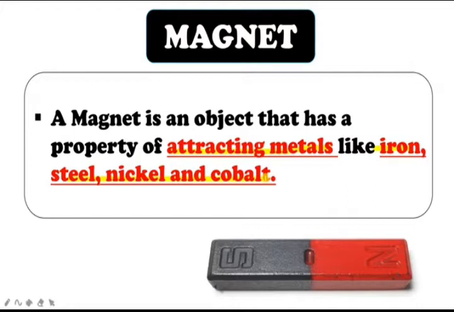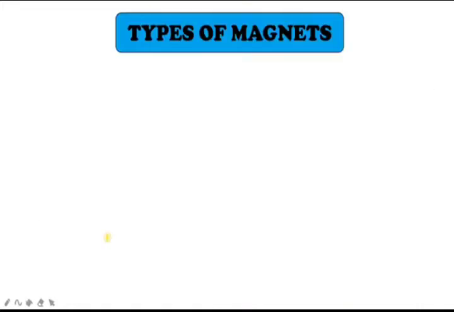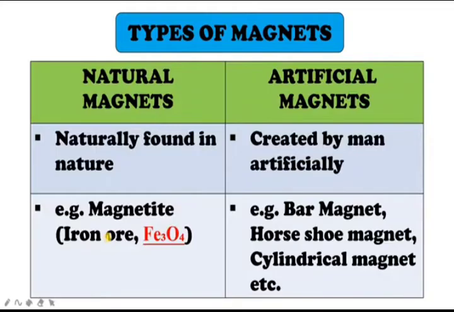Now let's learn about the interesting topic, the types of magnets. What are the types of magnets? You can see the applications of magnets everywhere, right? So now let's study in detail what the types are. The natural magnets are magnetite, iron ore. The ore of iron is the naturally obtained magnet called magnetite. And what are artificial magnets? They are created by man artificially. Examples are the bar magnet, horseshoe magnet, cylindrical magnet, etc.